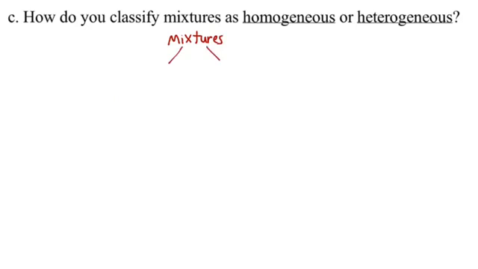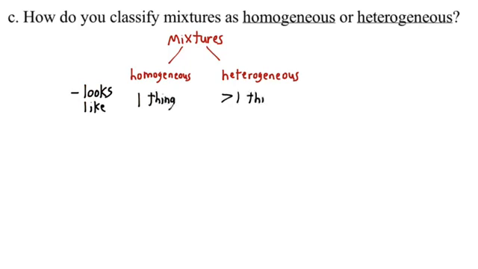Okay, lastly, mixtures, homogeneous or heterogeneous. This is kind of a funny one because it's just based on what things look like. So if something is looking like just one thing, you look at it and you're like, that looks like one thing, like salt water looks like one thing, then you say it's a homogeneous mixture. If it looks like more than one thing, then it's a heterogeneous mixture. Of course, if you look close enough, then every mixture starts to look like more than one thing.